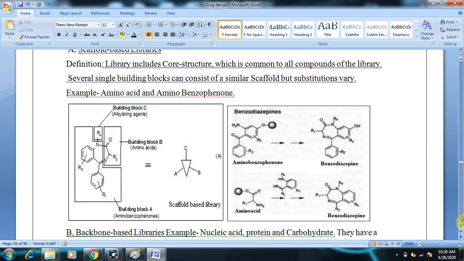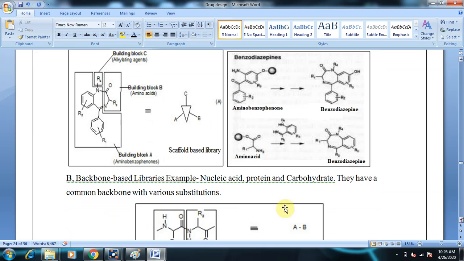And coming to the second type of library, it is the backbone based library. As we said the other day, while discussing protein structure, the primary structure of the protein is nothing but a combination of several amino acids in a linear fashion.